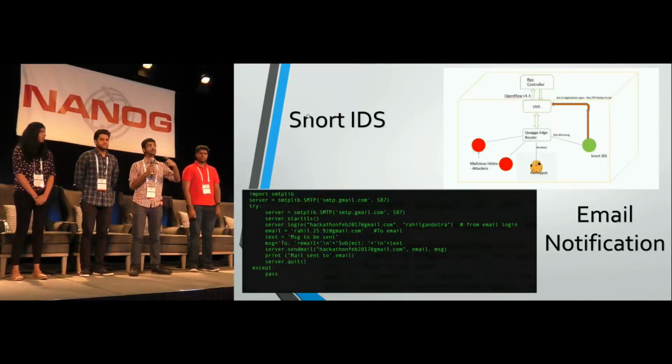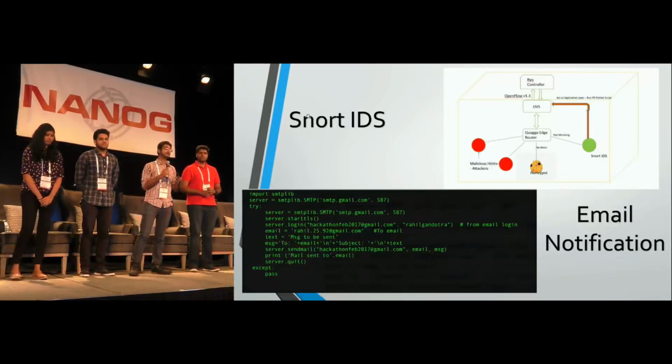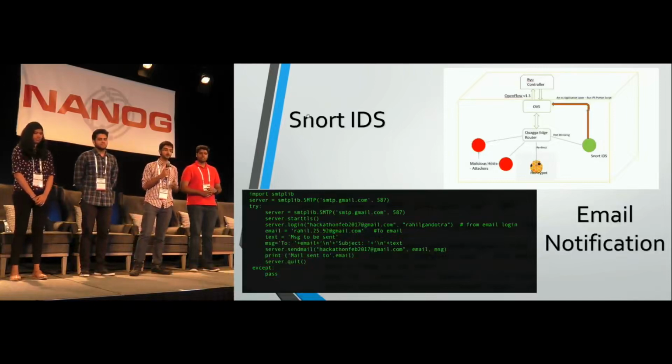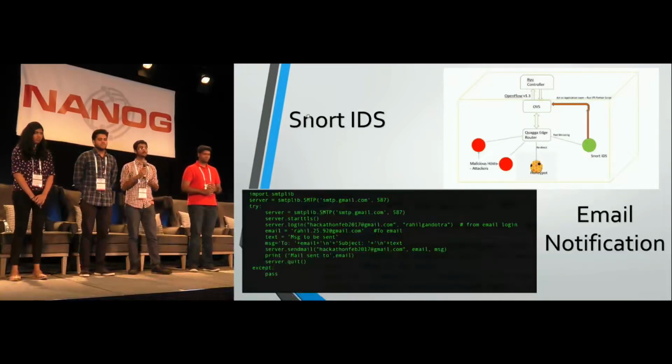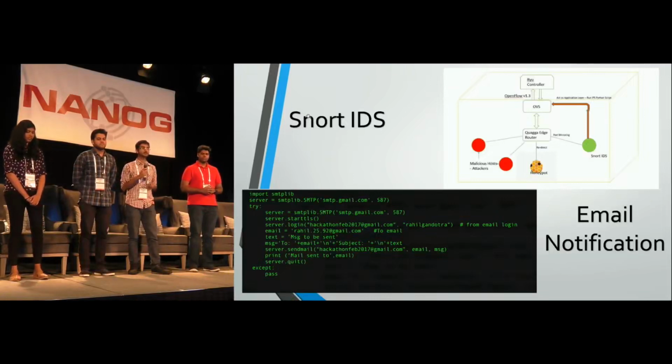And the Snort talks via REST API to the Ryu controller. So that will automatically dynamically apply ACL rules to the edge router to directly block them. We also had an email notification system.